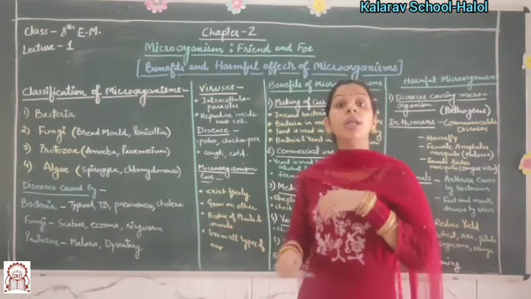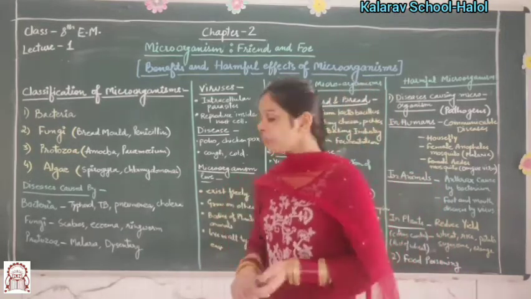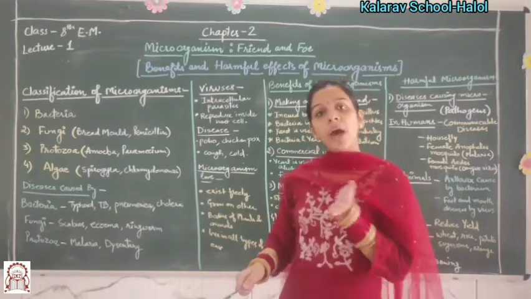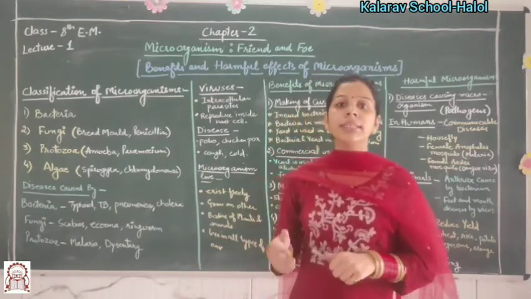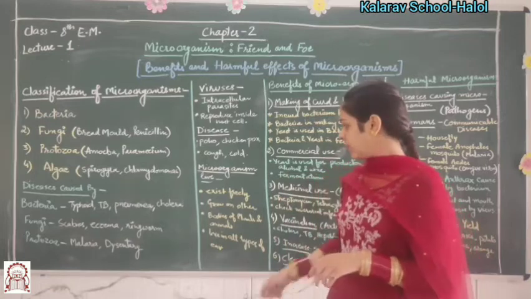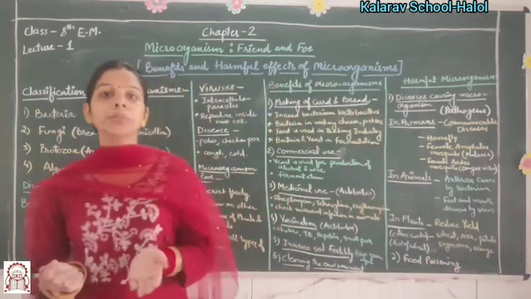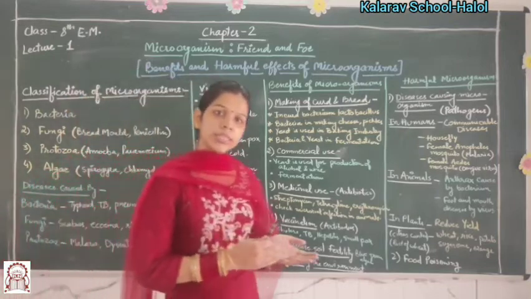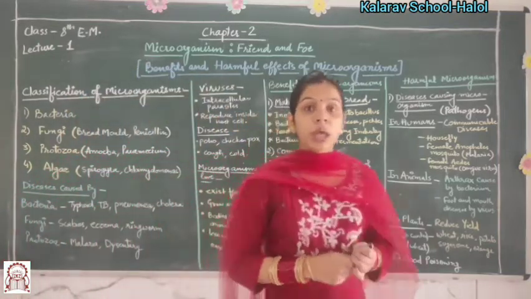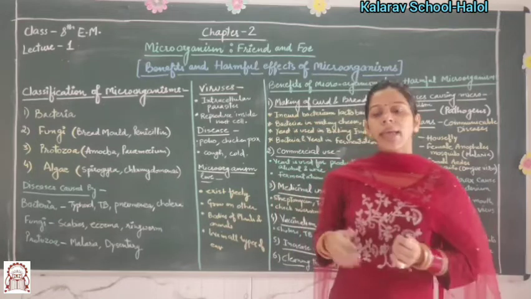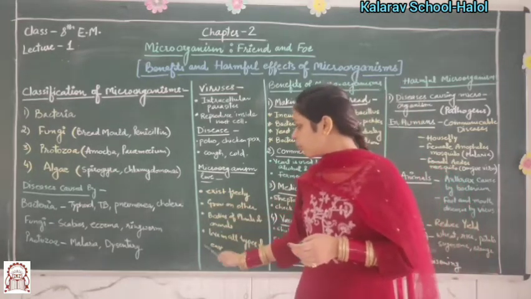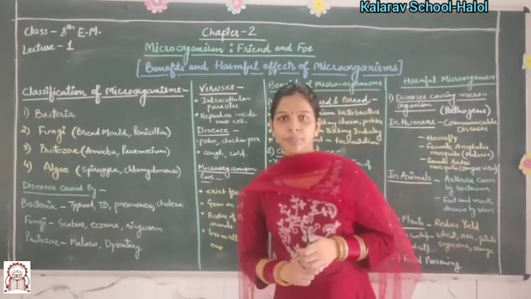They grow on other organisms. They are also found in the bodies of other animals and plants, or they can live in all types of environmental conditions, as I already told you. So, microorganisms can live in these 4 conditions.